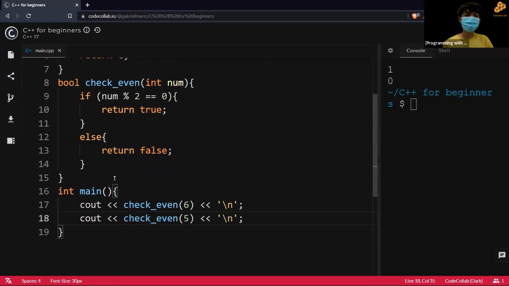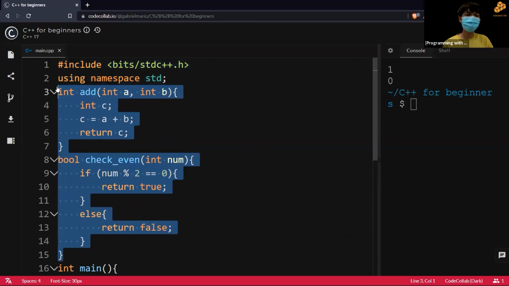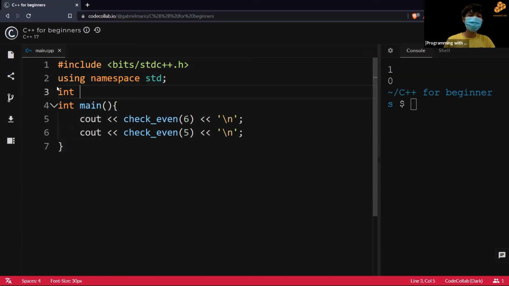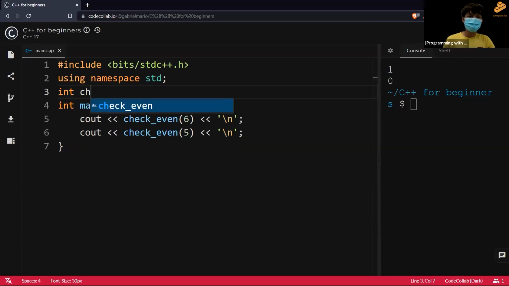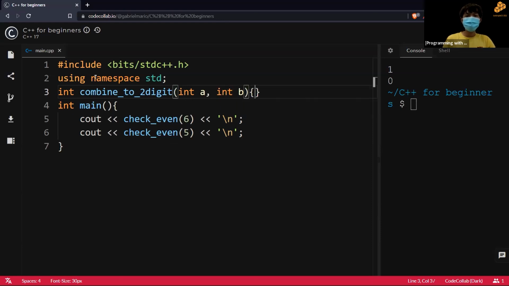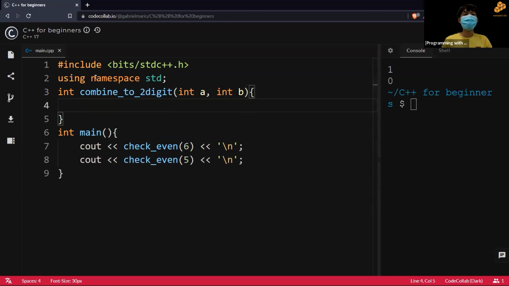To make your life easier, I'll try to give you a template. So int combine two-digit, and we have two ints, int a and int b, and we want to somehow combine this into 2 digits.